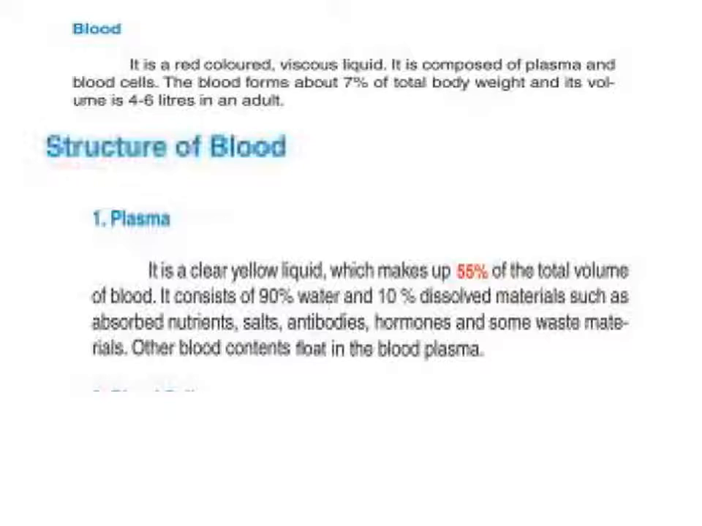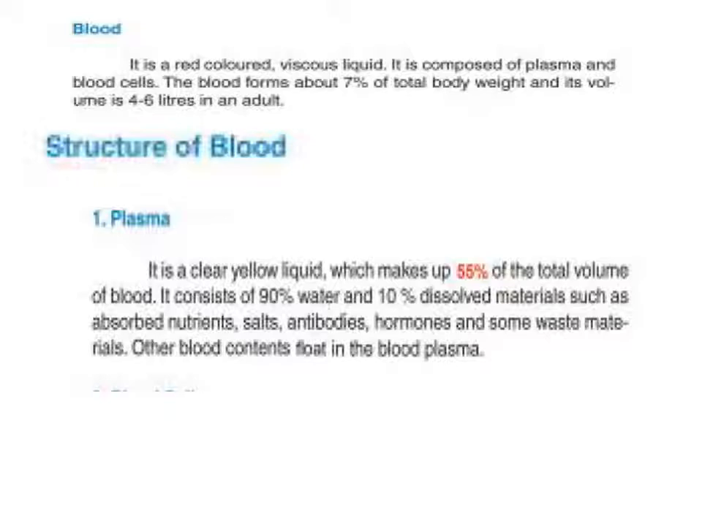Very important subject: structure of blood. We say blood consists of two major parts, that is plasma and blood cells. Now let us talk about the first part, plasma. What is plasma? Plasma is a clear yellow liquid, which makes up 55% of the total volume of blood.